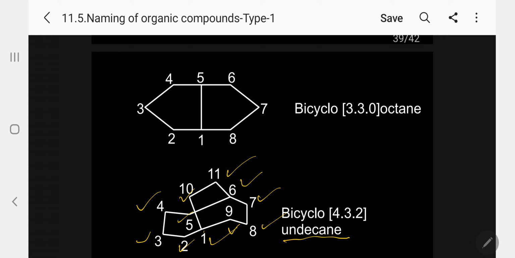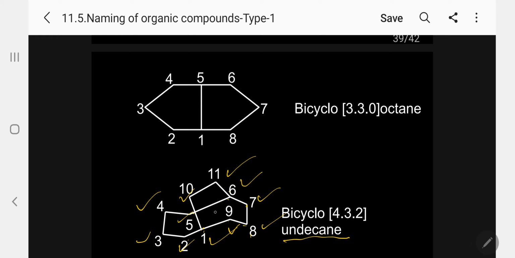Kindly follow. So actually, in this ring, 9, 8, 7, 6, we have 4 carbon atoms. This is the ring: 1, 2, 3, 4, 5, 6, 7, 8. This is the ring. In this ring, kindly follow, it is fused through 1 and 6.